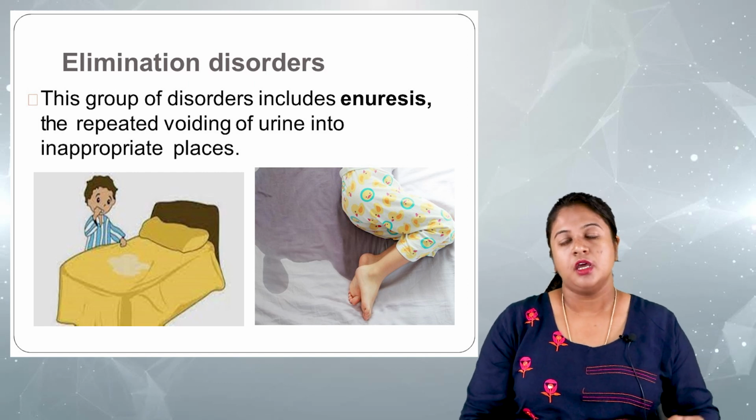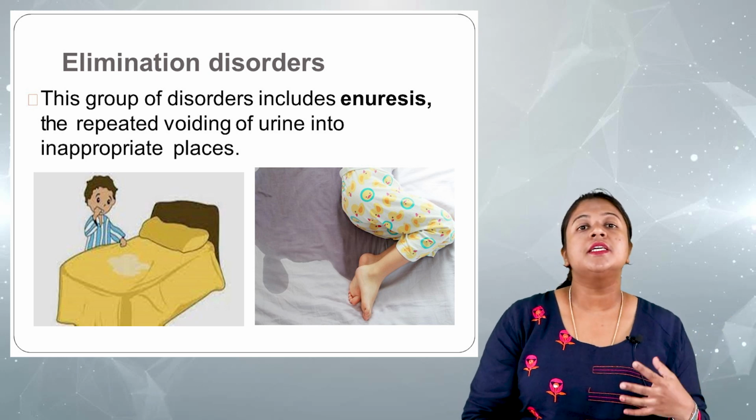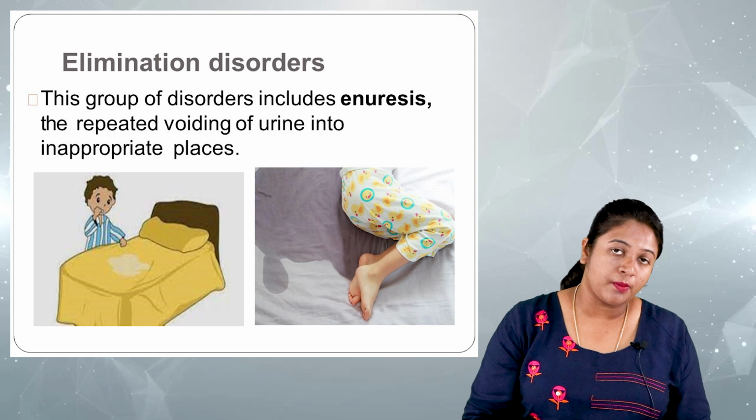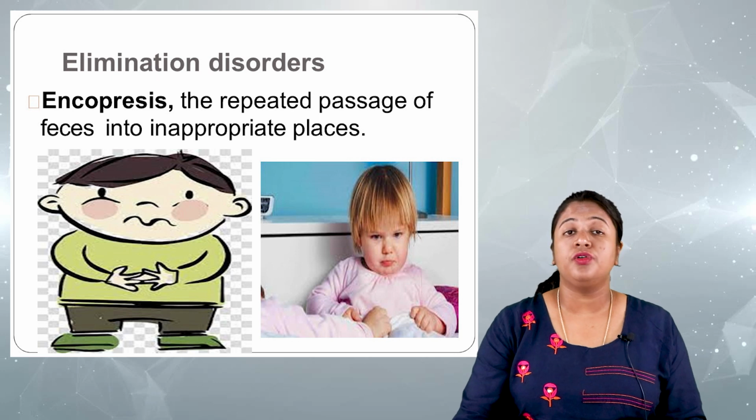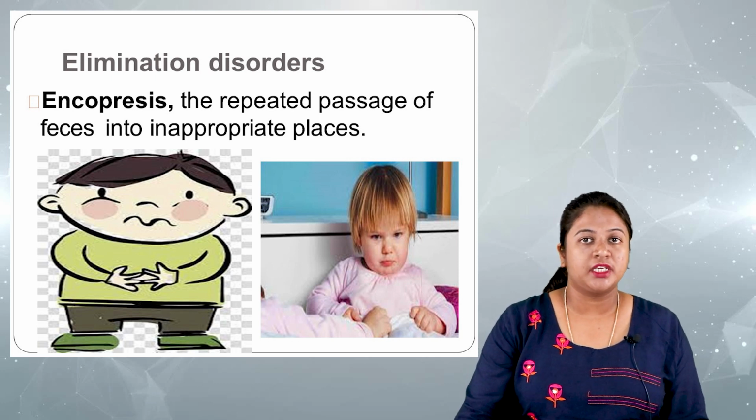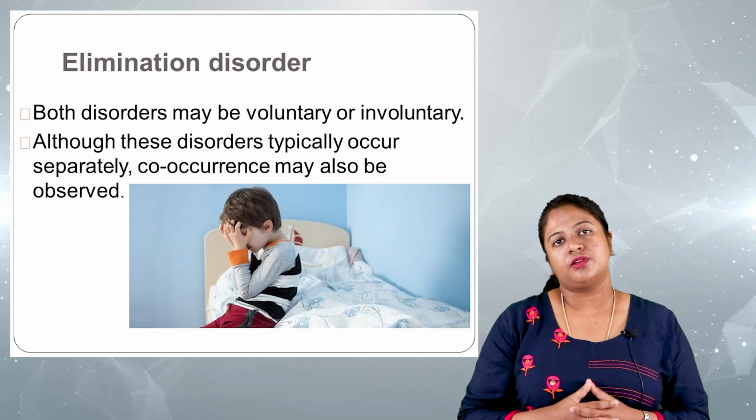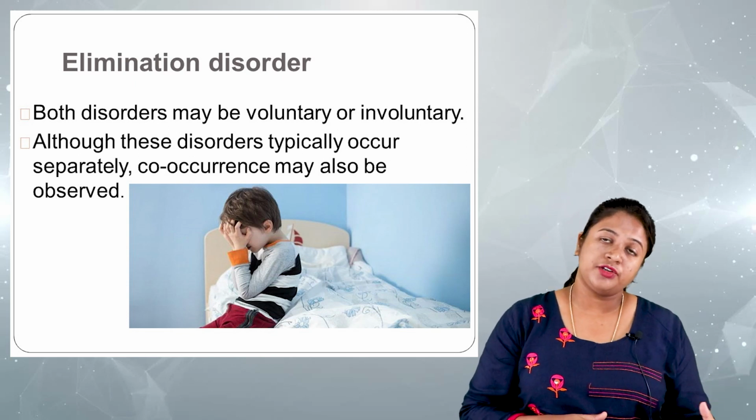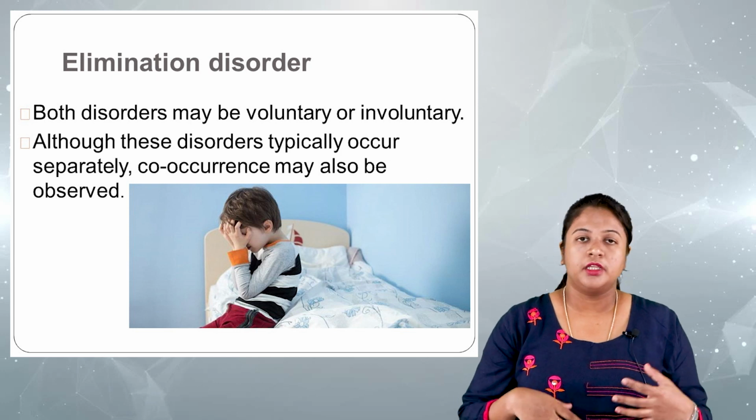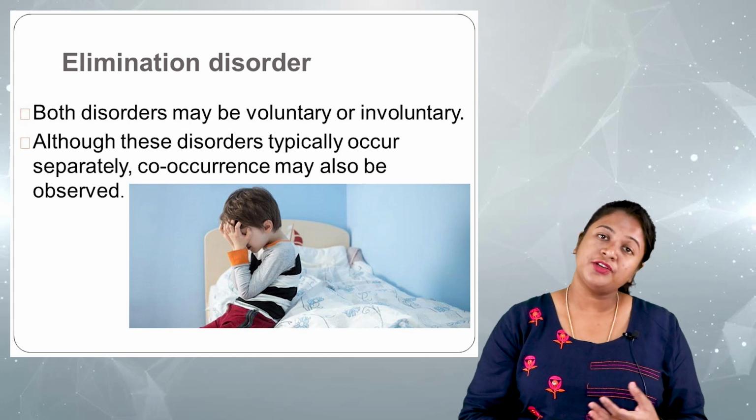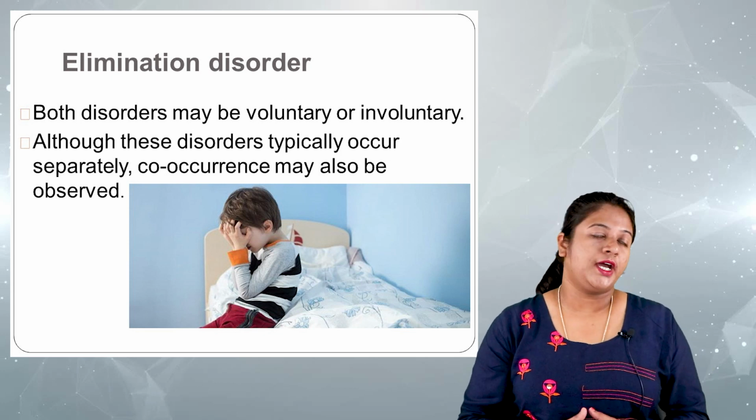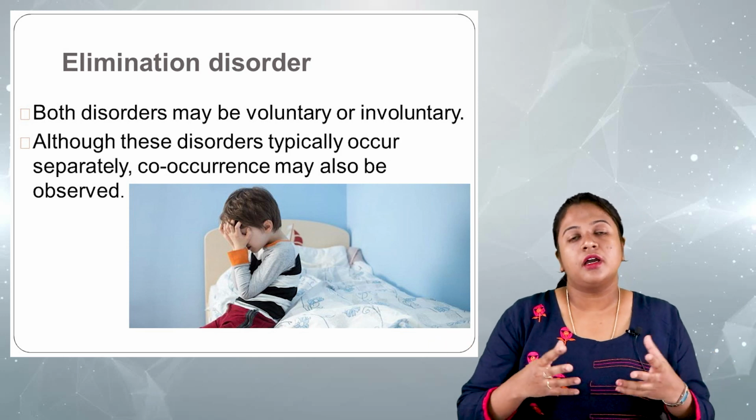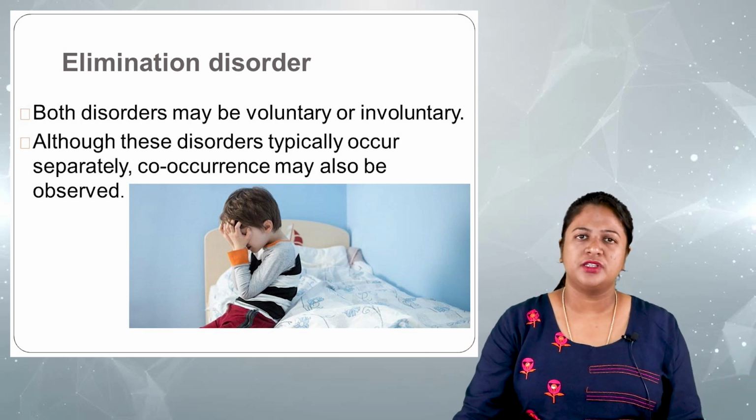One is enuresis. What do you understand by enuresis? It is the repeated voiding of urine in inappropriate places. The second one, encopresis, is the repeated passage of feces into inappropriate places. Both these disorders can be voluntary or involuntary elimination of the feces or the urine. Sometimes you can note that both these conditions occur together, in many cases. So let us see in detail about both these conditions.